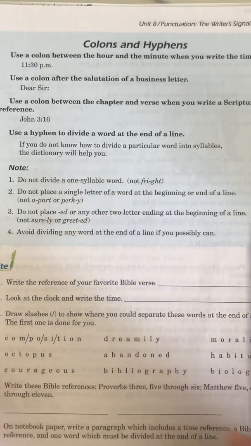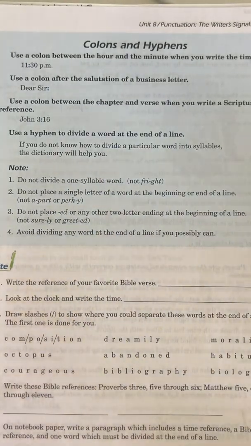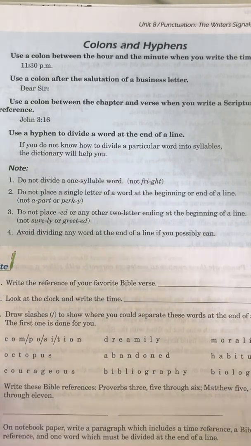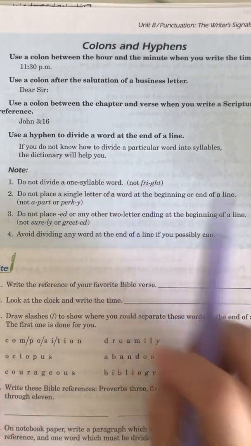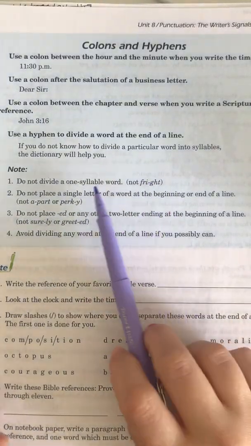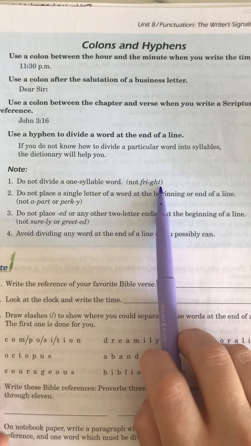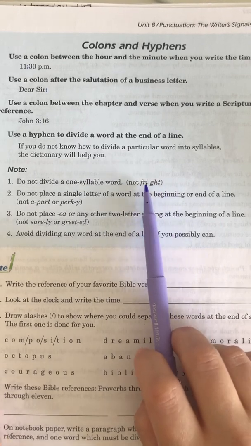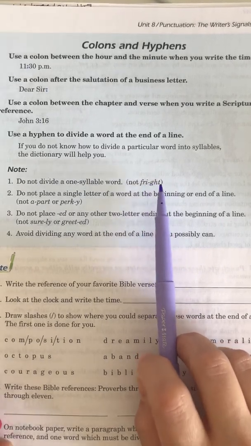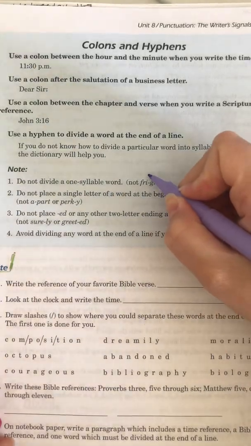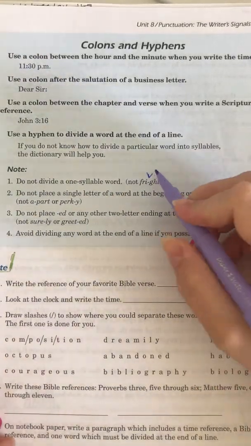So for example, if you're breaking up words into syllables, make sure that if the word only has one syllable, that you're not dividing it in any way, especially not using a hyphen, no need. So if the word is fright, for example, then it would just be fright. There's no need to divide it with a hyphen. But just take note that that little line there, that is a hyphen.